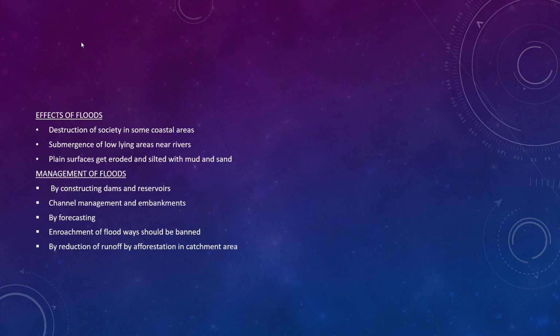Next one is reduction of runoff by afforestation in the catchment area. So we can reduce the flood by afforestation, so that a lot of trees are planted, and as a result we can again manage floods. Okay.